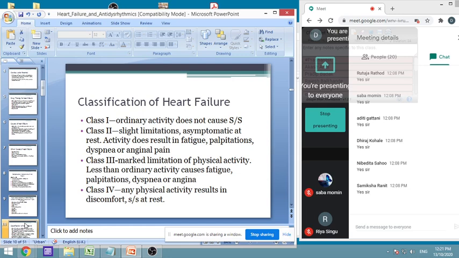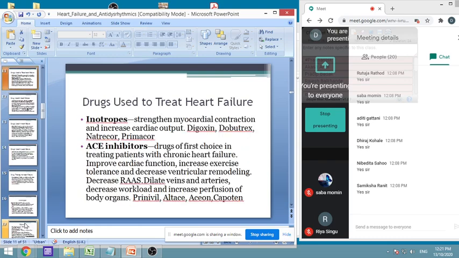You will study this in detail again in therapeutics. There are various classes of heart failure, class 1, class 2, class 3, class 4, and that indicates from very minute symptoms to the major symptoms, and accordingly the treatment can be given to the patients. So what are the drugs which are used to treat heart failure?